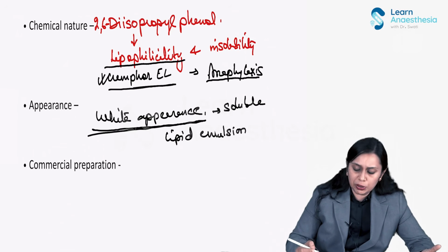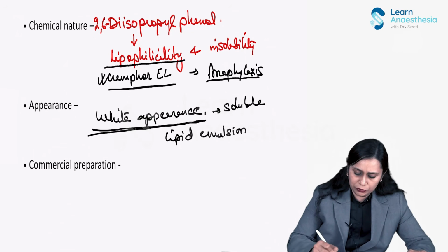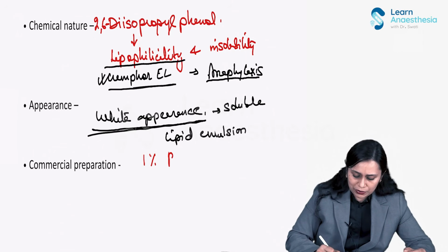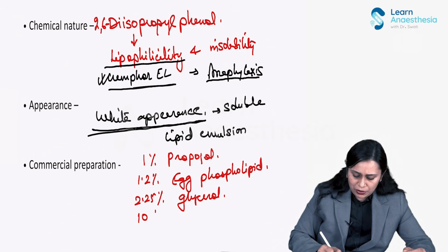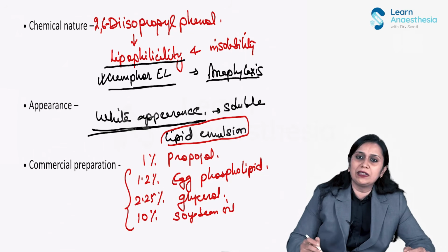So what was that commercial preparation of propofol containing? The commercial preparation of propofol which was introduced had 1% 2,6-diisopropylphenol, that is 1% propofol, 1.2% egg phospholipid, 2.25% glycerol, and 10% soybean oil. Now these produce this lipid emulsion. This was used for emulsification.